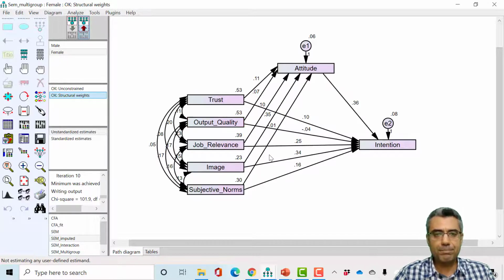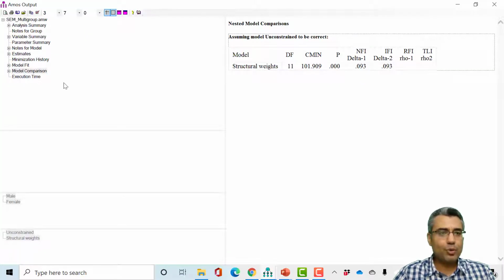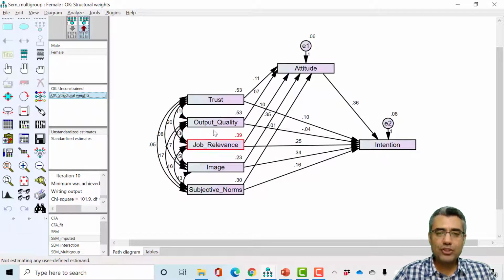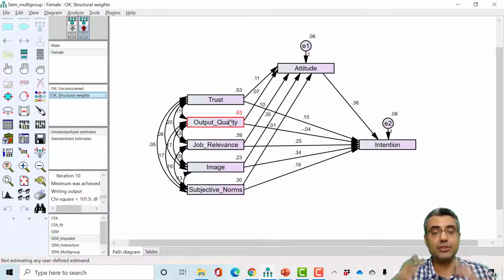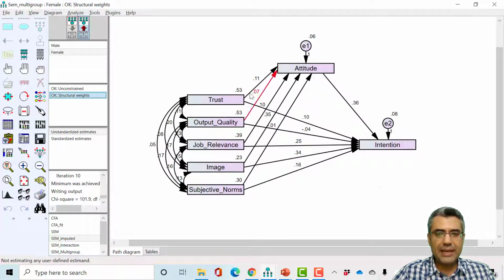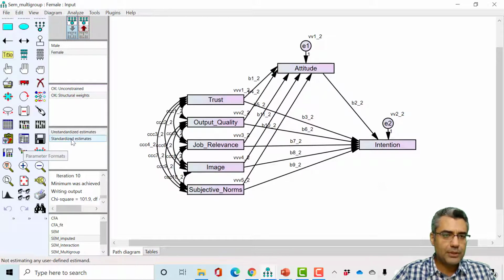Now we can go one step further and see which path, because this was not our hypothesis. This was just the first step to see whether the two models are different. But let's say we have a hypothesis to see whether this relationship is different between male and female. So what I do is, I go back to the input mode.